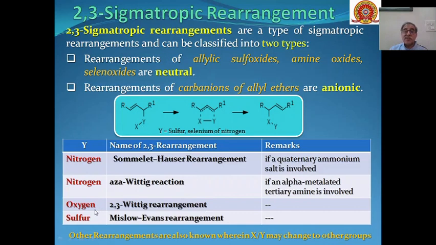And if this Y is sulfur, this is the Mislow-Evans rearrangement. So these are some of the common rearrangements of 2,3 sigmatropic rearrangement. Then other rearrangements are also known, where X or Y may change to other groups other than sulfur, selenium, nitrogen, etc.